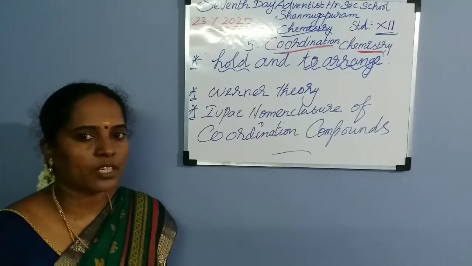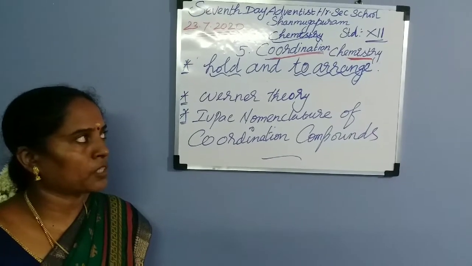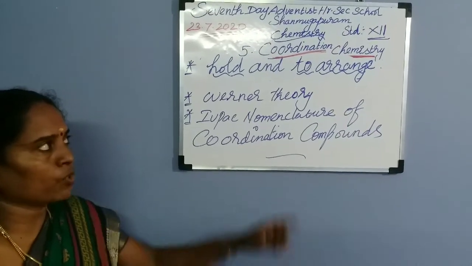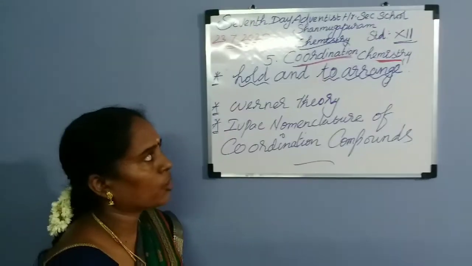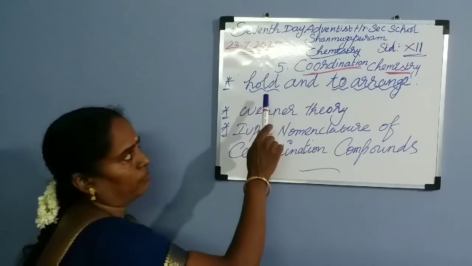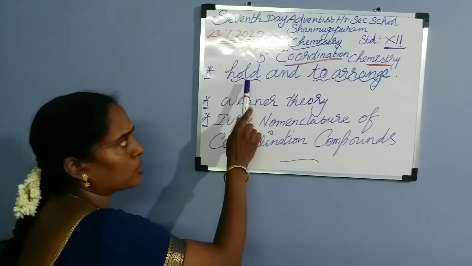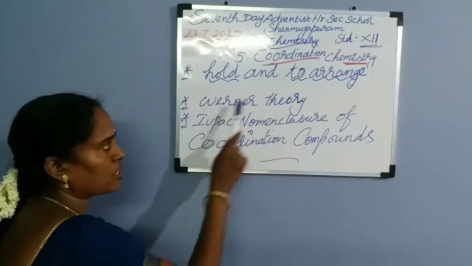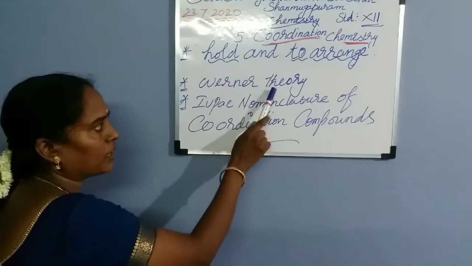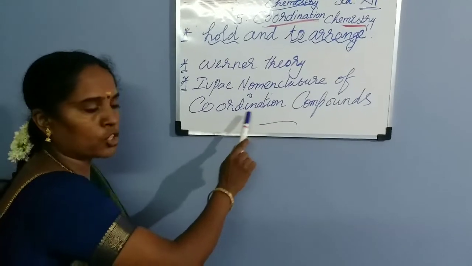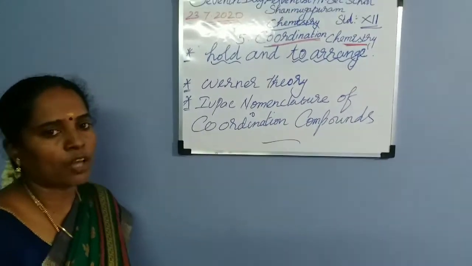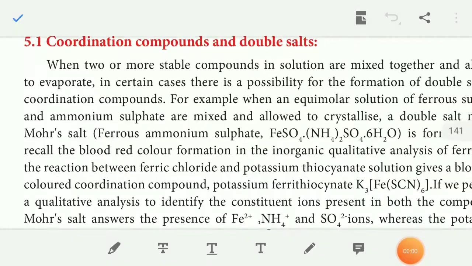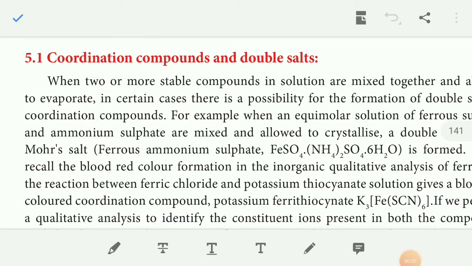In the previous section, we completed P block elements 2. In today's session, we start with a new lesson, coordination chemistry. The word is derived from Latin, and it means to hold and to arrange. Today we will discuss Werner theory, IUPAC nomenclature of coordination compounds, and some important definitions of coordination compounds. Coordination compounds and double salts.